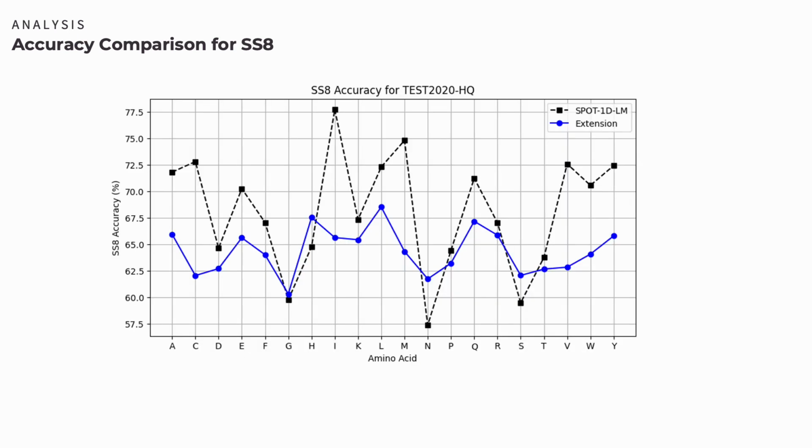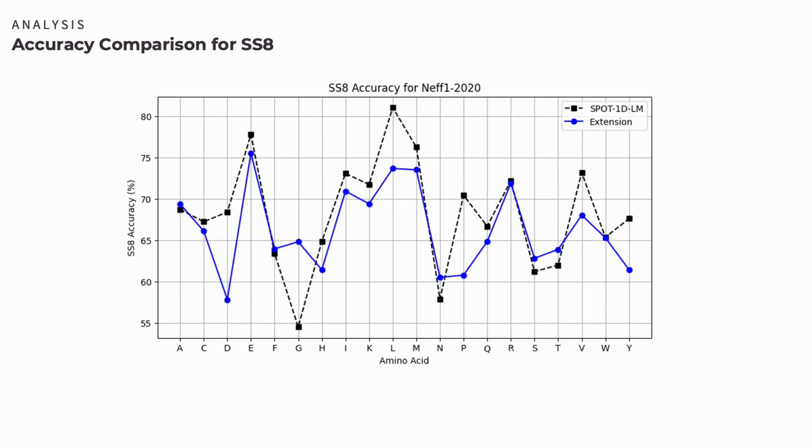We further investigated the accuracy of our SS8 prediction per the 20 standard amino acids for some of our test set. We see here that although our model has competing results with the baseline, it is not as generalizable across all amino acids. For the test set with proteins with known structures, our extended model shows competing results with the baseline model and only significantly falls short for amino acid D.